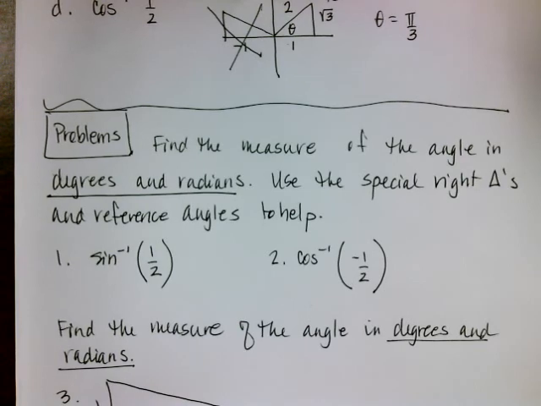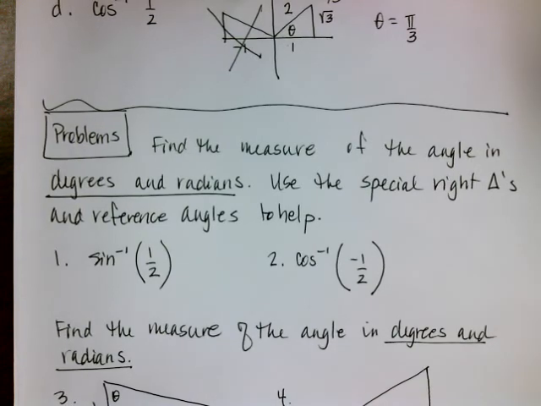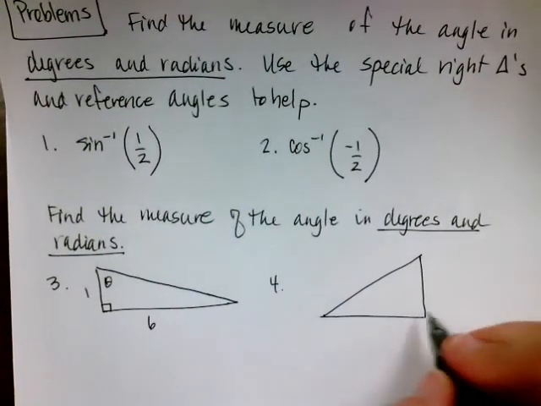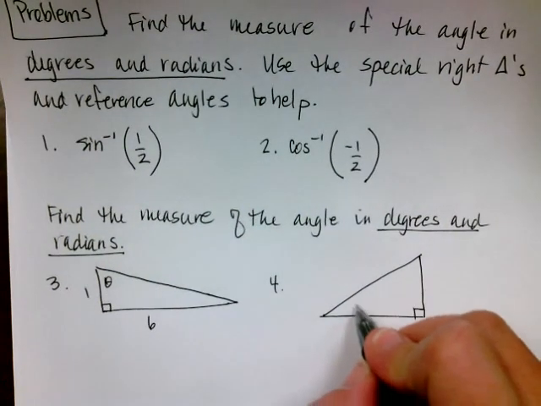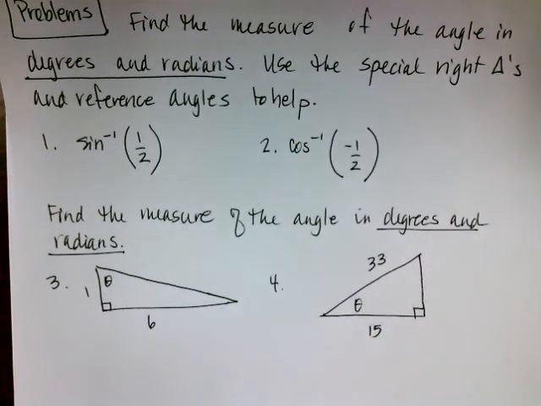This is 1, this is 6, and there's theta. And then for number 4, here's your triangle. Oops, I guess you can't see that, so sorry. Here's the last 2, and here's theta, and this is 15, and the hypotenuse is 33. All right, so good luck with your problems, and I will see you tomorrow.